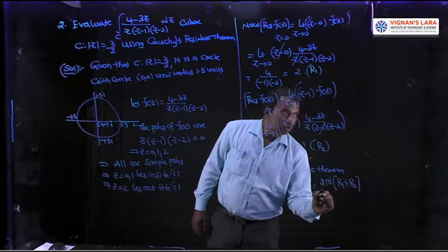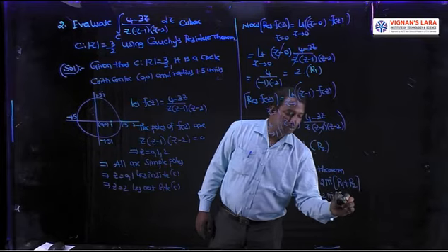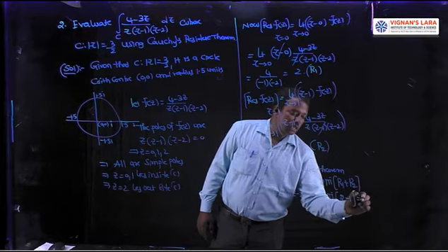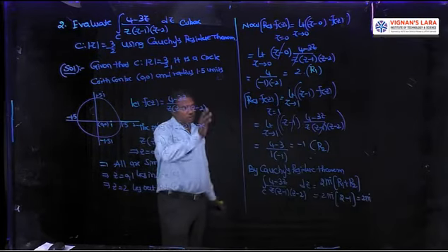R1 is 2 and R2 is minus 1. So the answer is 2 pi i. This is part 2.